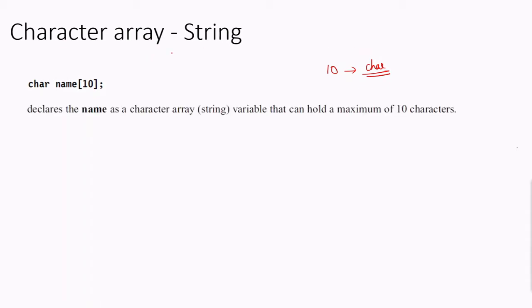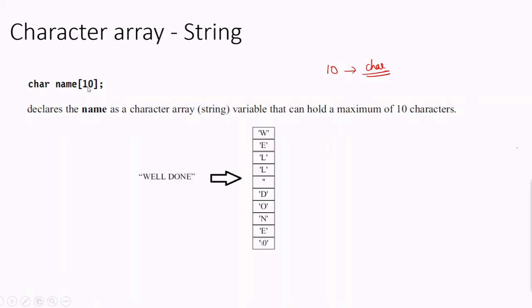Then a character array is called a string. Char name 10. Earlier we verified two arrays, one of int type and the other of float type. Here char name 10 means it has 10 elements, and each element will be a character. So a character array is called a string. It declares name as a character array or string that can hold a maximum of 10 characters. So the index will be from 0 to 9.